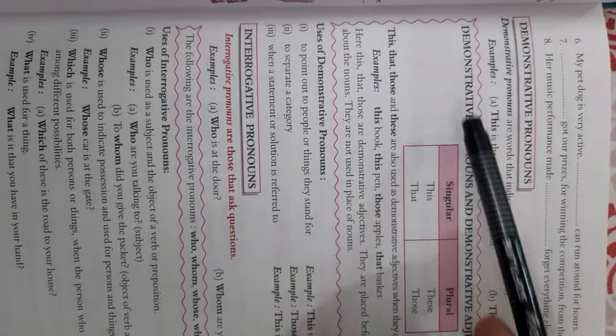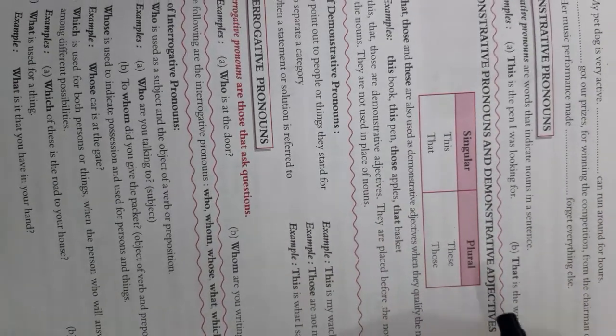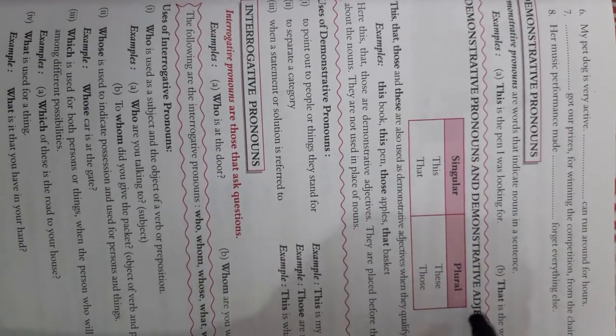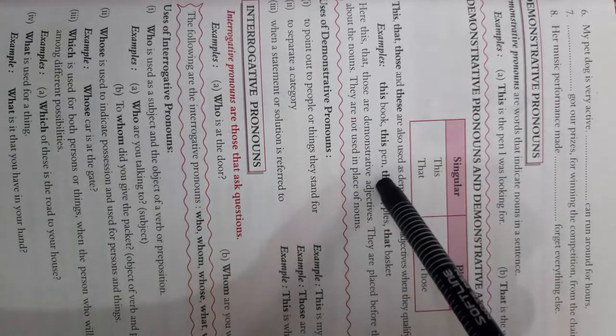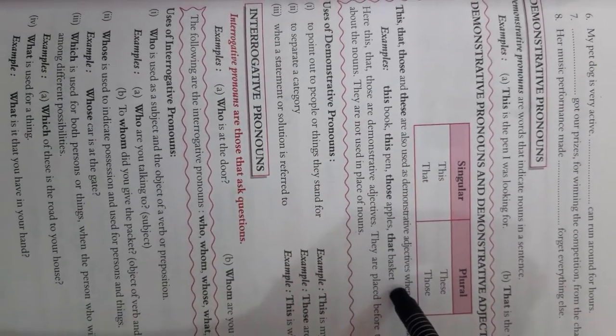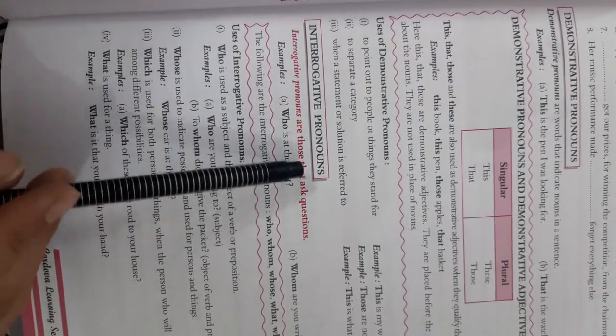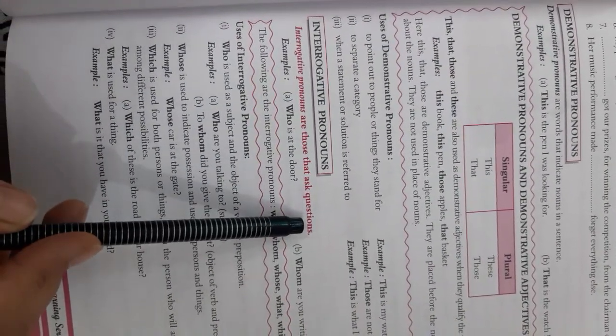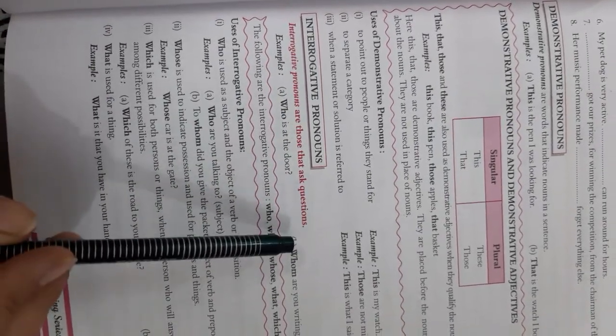So demonstrative pronouns and demonstrative adjectives are different. Demonstrative adjectives are always used with nouns. Is this clear? Now comes the interrogative pronouns. Interrogative pronouns are those that ask us a question.